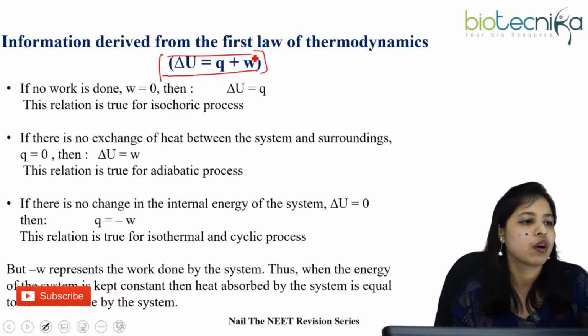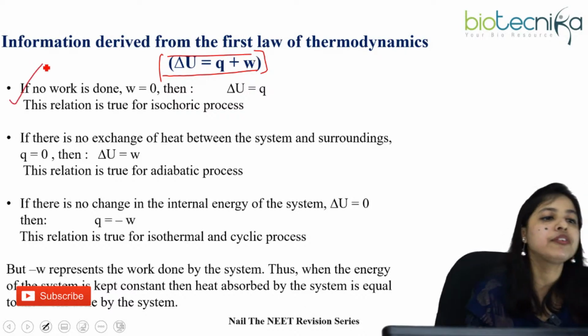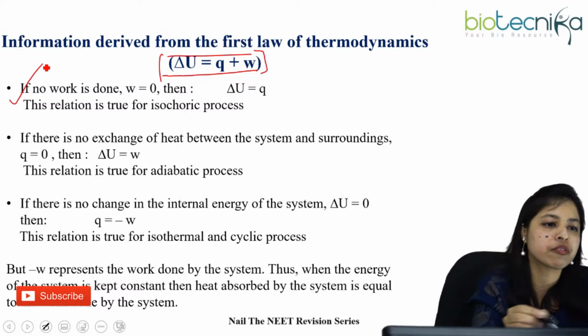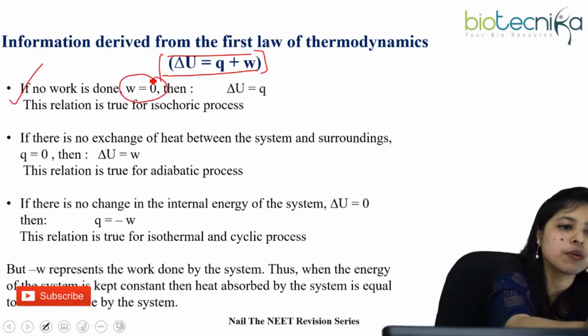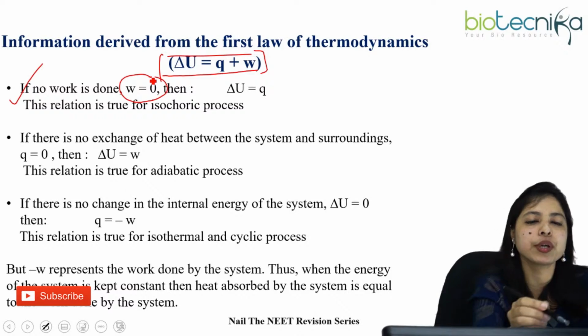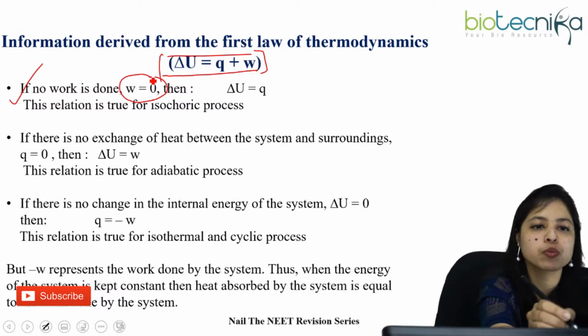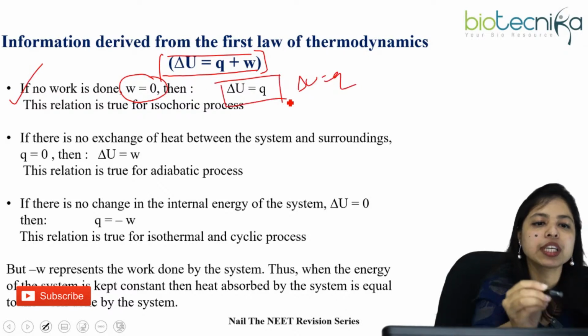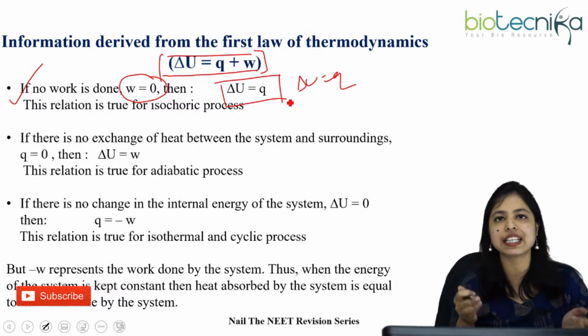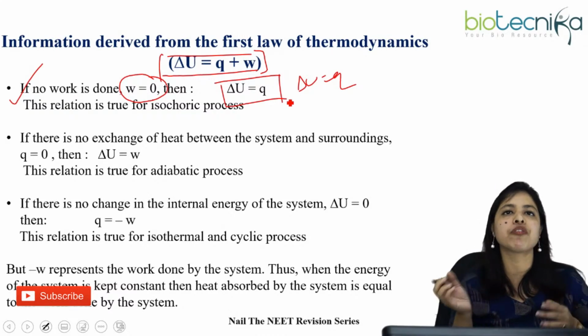Number one, if no work is performed, then W equals 0. W equals 0 means delta U equals Q. Whatever heat you have provided to the system is equal to the change of internal energy in the system when the work done is 0.